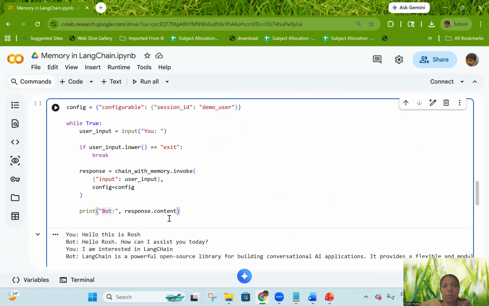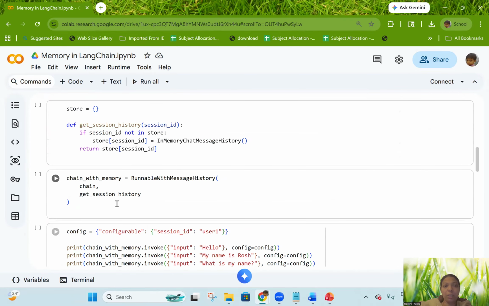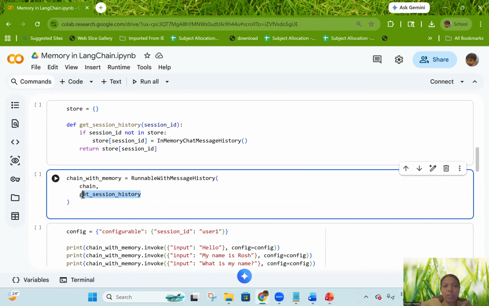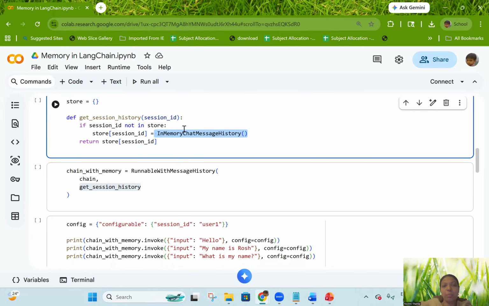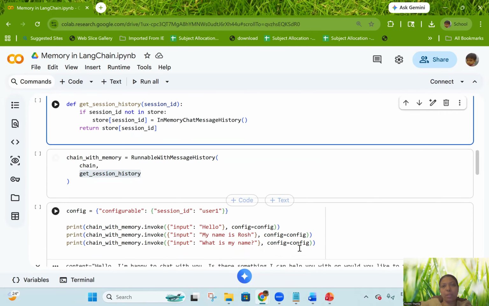The important thing to remember here is that along with the chain, we are attaching and specifying what kind of memory is used. Get session history is where we specify the particular session ID and what memory is used, so that whenever I ask any query, this memory will already be attached and it will give you the proper result. I hope you have understood the importance of memory in LangChain to make a better generative AI application. Thank you for listening.